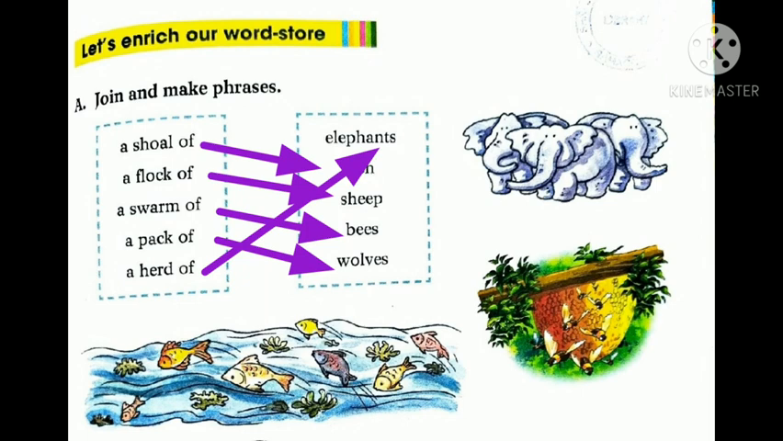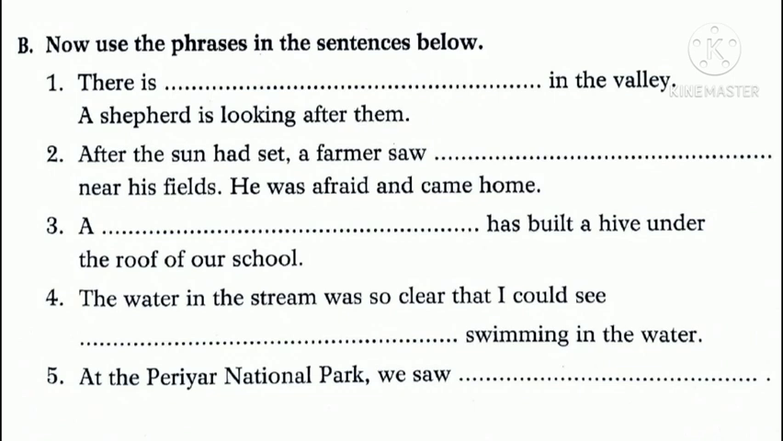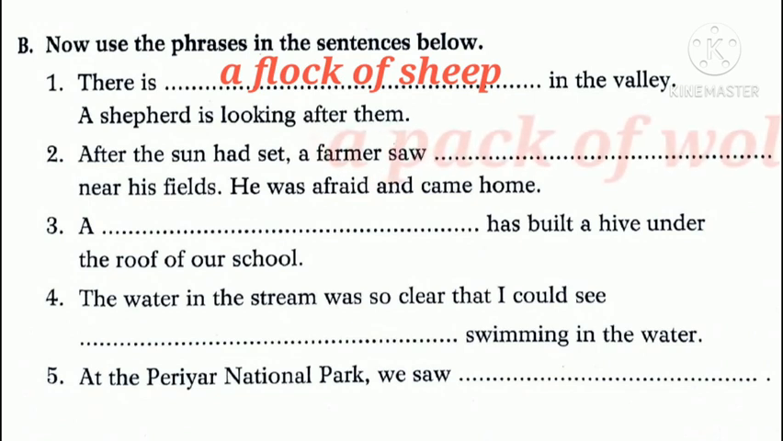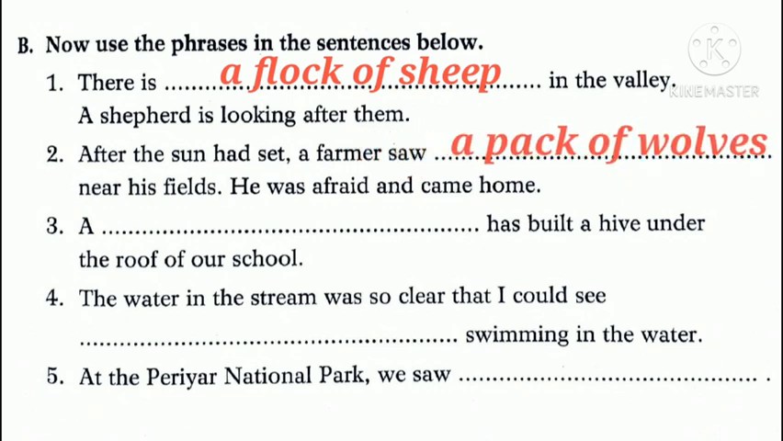Let's move to the next one. In the next exercise, we have to fill the same phrases in the blanks given below. So let's do it. There is a flock of sheep in the valley. A shepherd is looking after them. Second one. After the sun had set, a farmer saw a pack of wolves near his fields. He was afraid and came home.